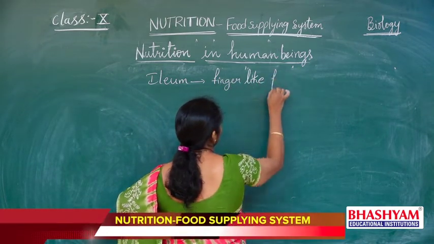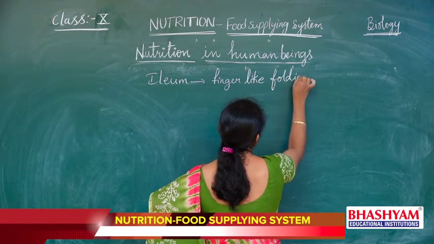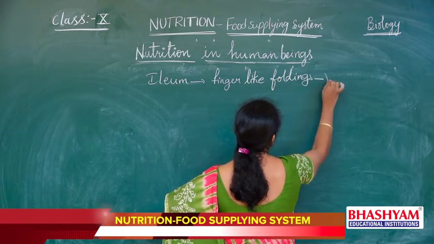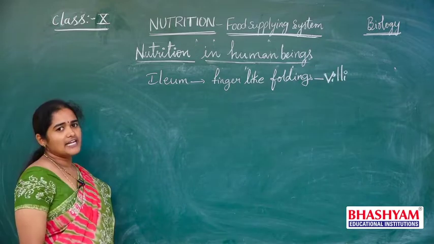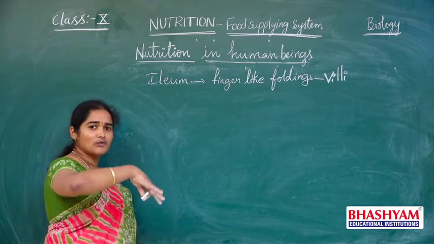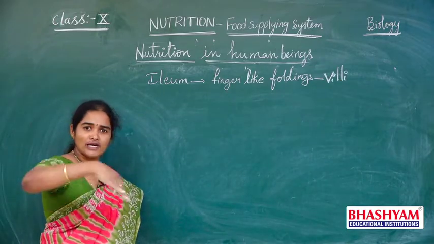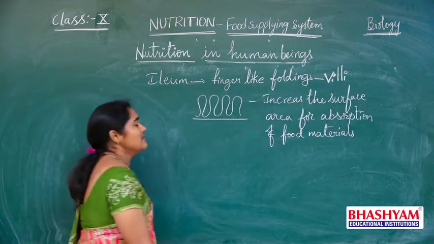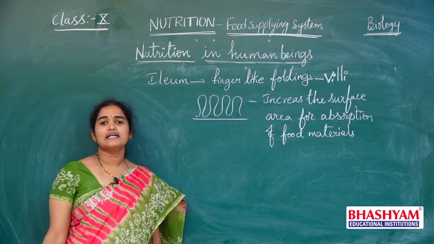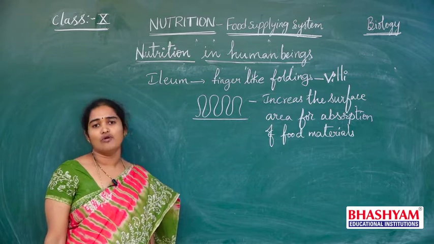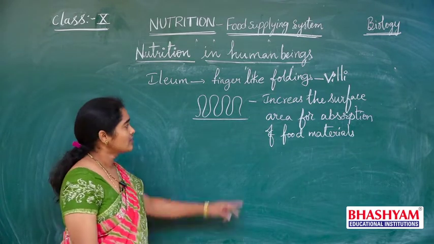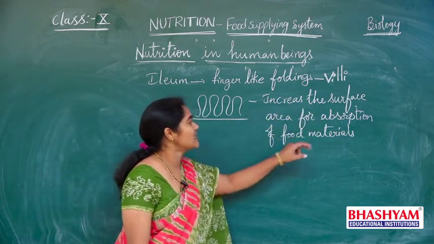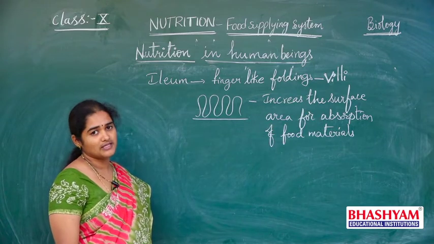Finger-like foldings present in the inner wall of the ileum are called villi. We can observe the inner wall of the small intestine has many foldings like this. You know why the inner wall of the small intestine has foldings? Because it increases the surface area for absorption of food materials.